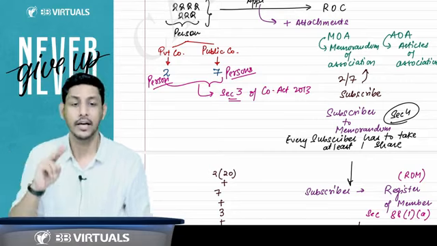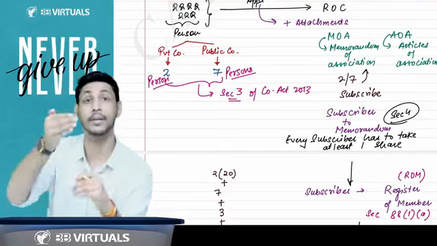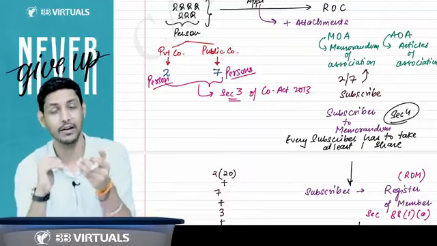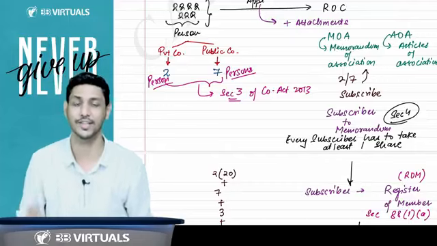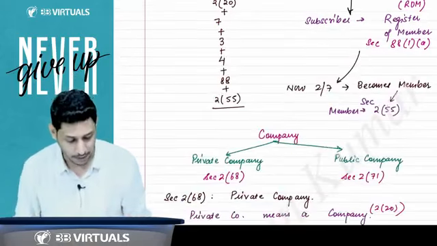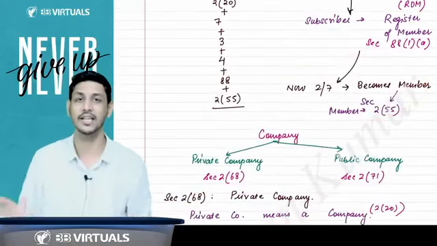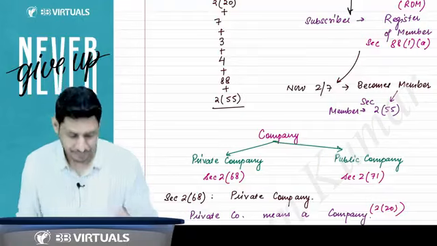At the time of formation, they are persons. Those persons make an application, they subscribe to the memorandum, they become subscribers. After becoming subscribers, they have to take the shares. When they take the shares, their names are entered in the register of members. Then they become the members. So you have to keep this in mind that at the initial stage, they are not members, they are persons. Then they become subscribers, then they become the members.